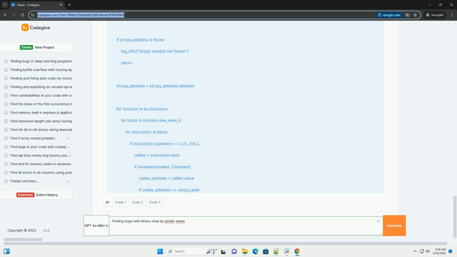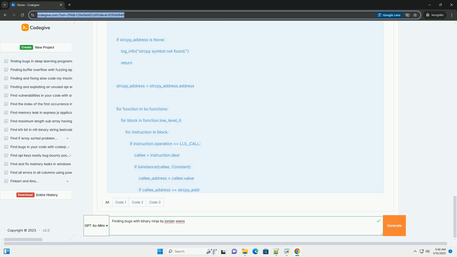3. Exploitation. The goal of exploitation is to control the program's execution flow. In the case of a buffer overflow on the stack, you can overwrite the return address with the address of your shellcode, malicious code. This is a more advanced topic, but it involves careful crafting of the input to place your shellcode and the desired return address at the correct locations in memory.